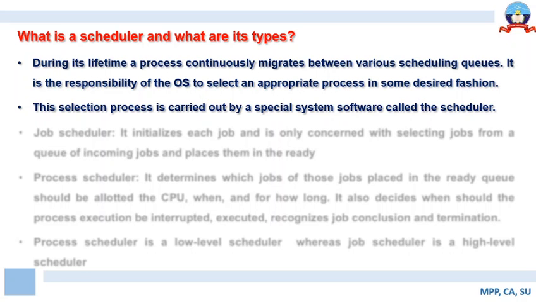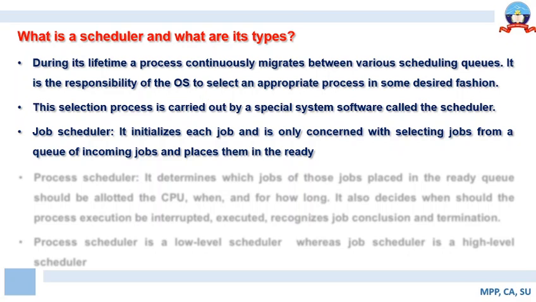Now let us try to understand the different types of scheduler. Let us first understand the job scheduler. The job scheduler is responsible for initializing each job. It initializes each job and is only concerned with selecting jobs from the queue of incoming jobs and placing them in the ready queue. So this is the responsibility of the job scheduler.